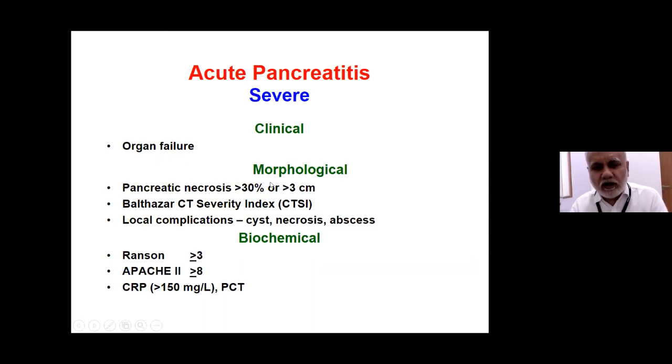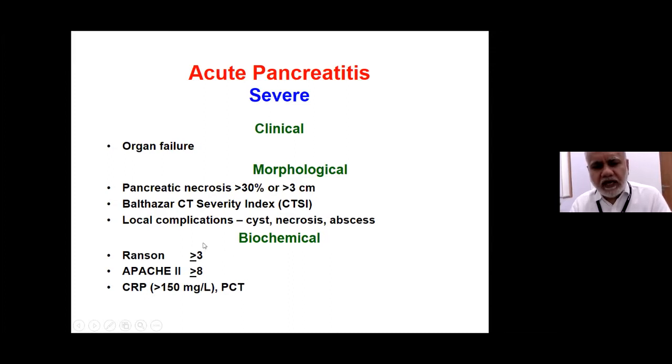It could be morphological when you have necrosis, either more than 30% of the volume or more than 3 centimeter diameter, and the CT severity index taking various parameters into account, or any of the local complications. Fluid collection is not taken as a local complication, but at a later stage, if a cyst forms or if there is necrosis or an abscess formation, they will all qualify as severe acute pancreatitis.